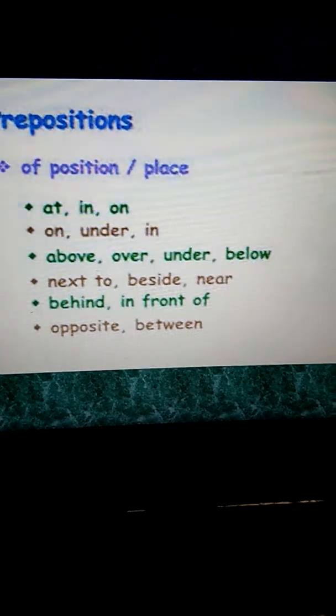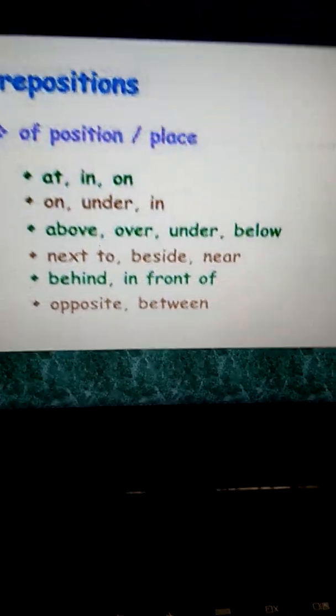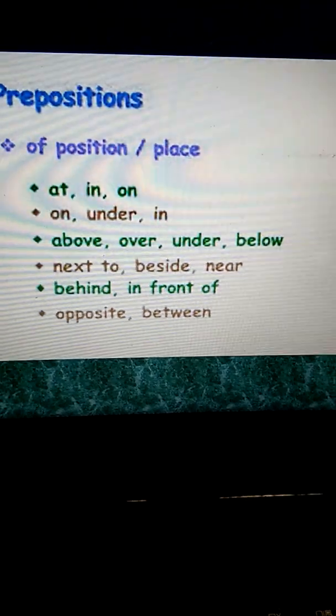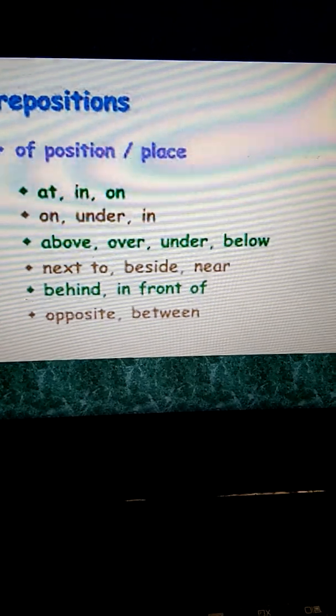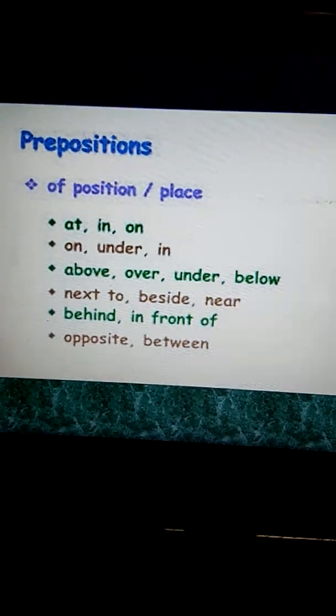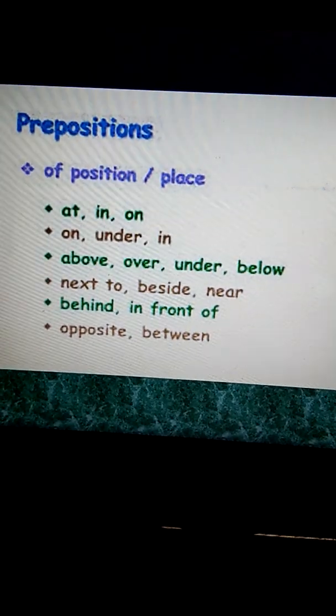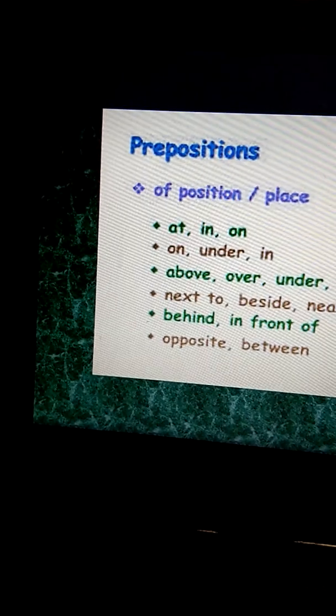The purse is in the cupboard. Above: the helicopter hovered above the house. Over: the police had put the cover over the body. Under, at, below.